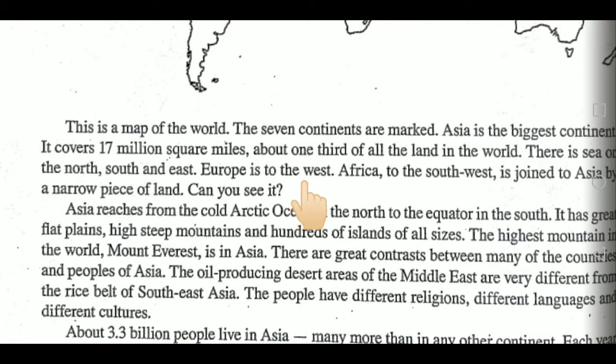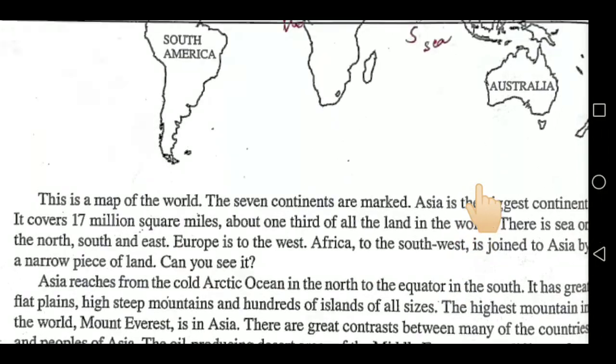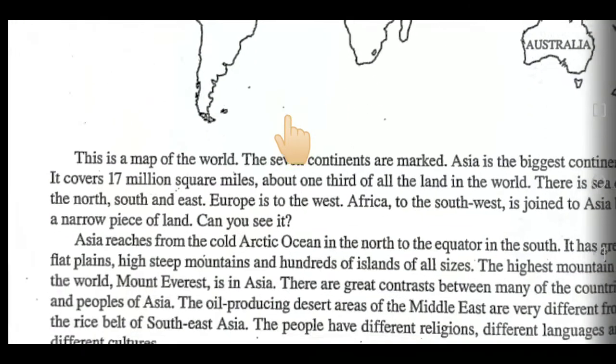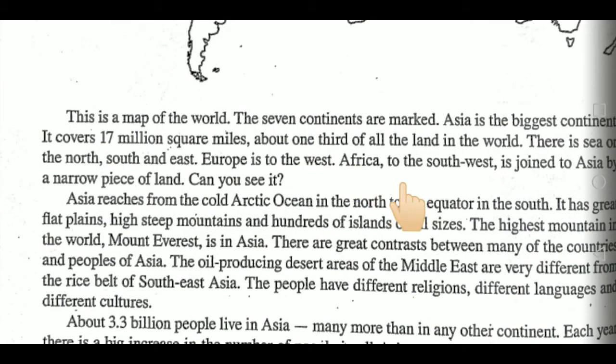Europe is to the west. As you see in the picture, Europe is on the west, Africa to the southwest. Southwest means that, look here, this is the west side and here is Europe and this is south. So Africa is between south and west, so it is called southwest. Africa is joined to Asia by a narrow piece of land.